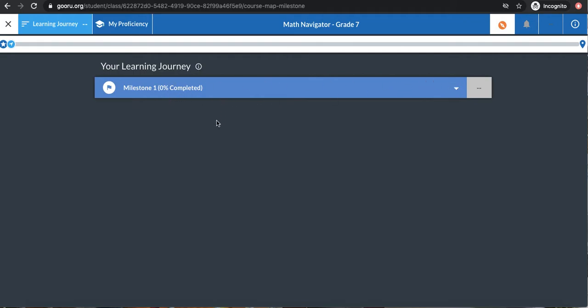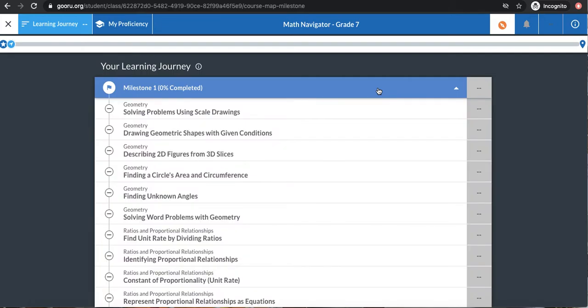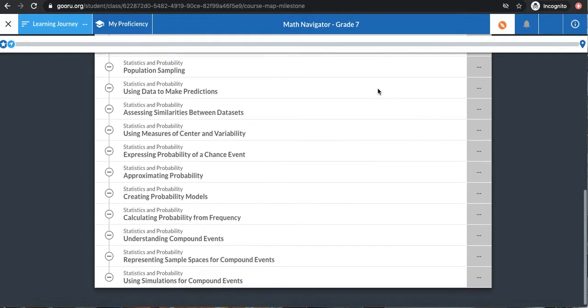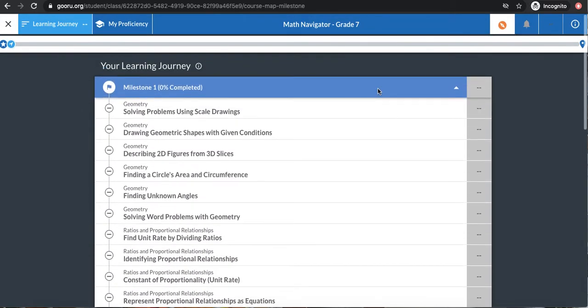And if you have more than one milestone, please start at milestone 1. We want you to work in order here. It's the best way to find success and to make sure you're really learning all of these topics. So I'm going to click on this bar, and I can see all these topics that I have to work on. Okay, so that's a pretty fair amount, but I think I can do it.